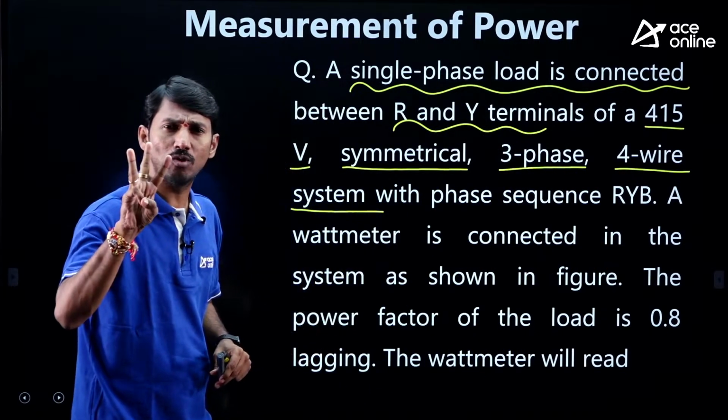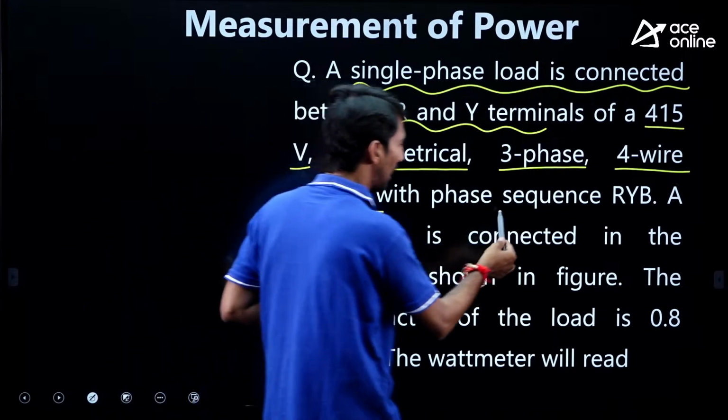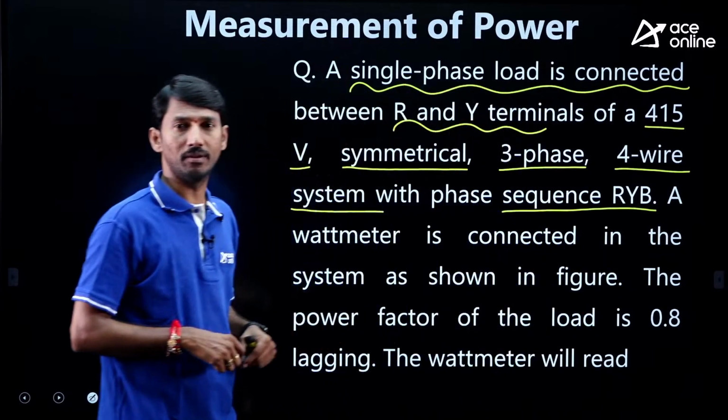Sir, 3-phase 4-wire means automatically star connection is given.